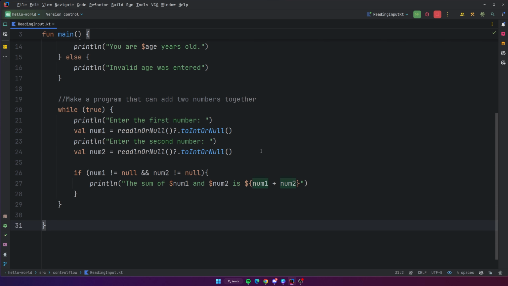All right, so that's just a small example on how you can make a little bit of a more advanced program that can add two numbers together, just using reading input from the console and also adding an infinite while loop so that we can make it repeat over and over and over until they want to kill the program and stop adding numbers together. In the next video though, I'll give you guys a little bit of a challenge so that you can make a little bit of a more advanced calculator app that can do different types of operations, and it'll be cool. So just stay tuned for that.